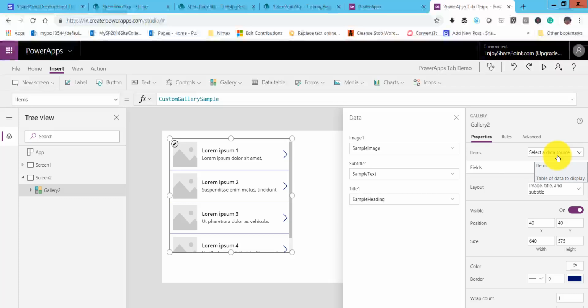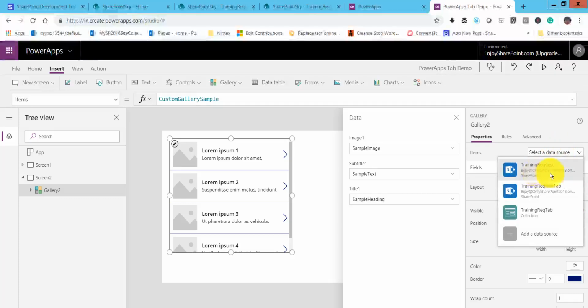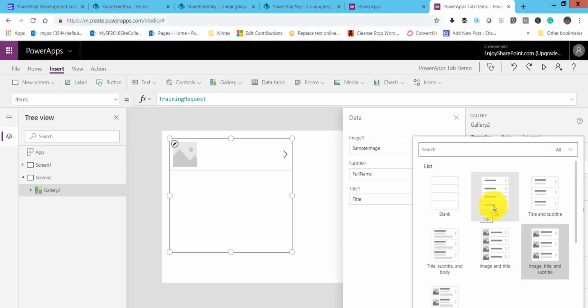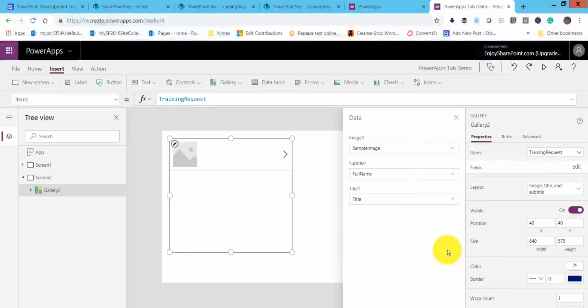For our data source, it will be the training request list. Click on that, and as we don't have an image, let's take the title, subtitle, and body layout. The first, the title, will come, then in the subtitle the full name will come, and in the body the email will come. We can change these things also, and this is how your gallery control will be there.